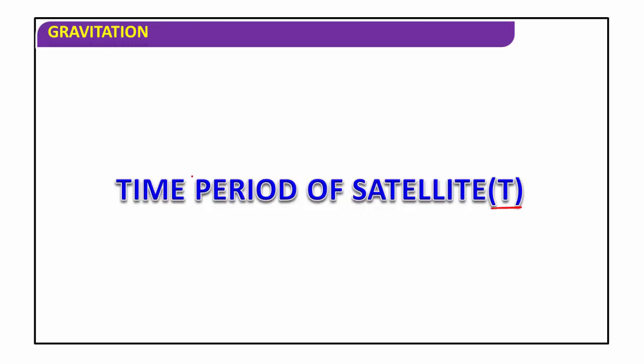Time period of a satellite means the time taken by the satellite to complete one revolution around the earth.